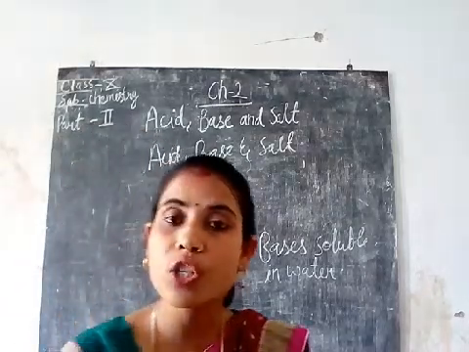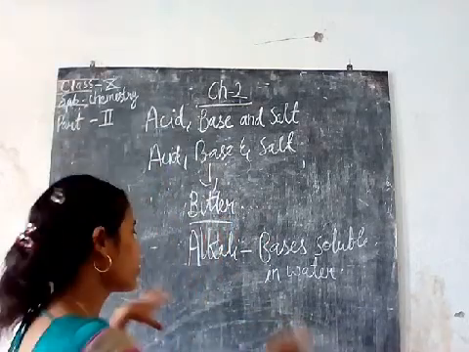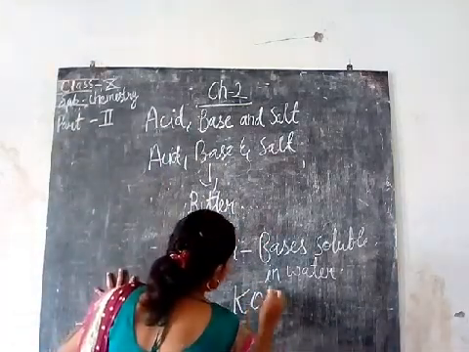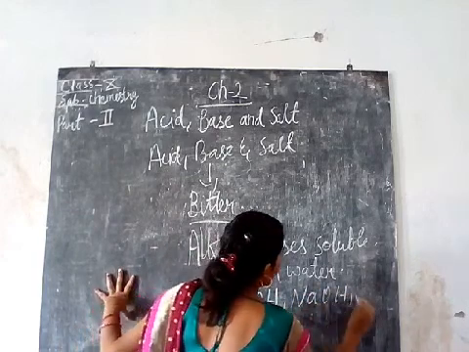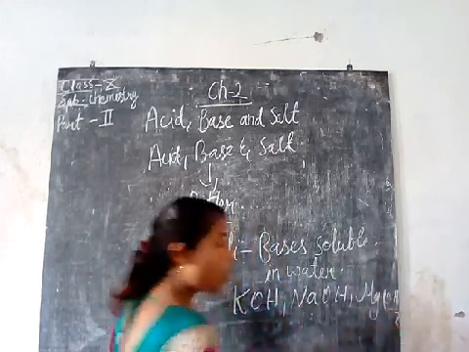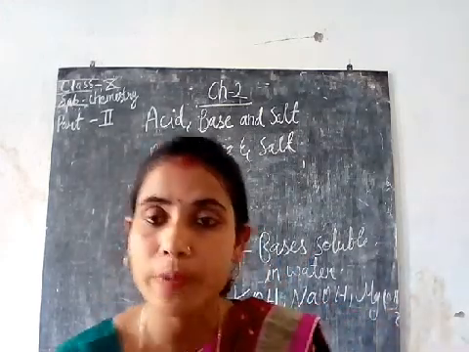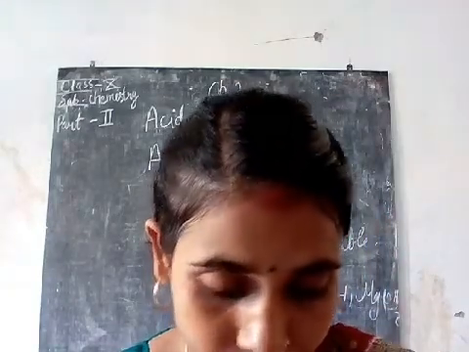All the compounds which contain hydroxides will be called as your alkalis because it is containing KOH, NaOH, Mg(OH)2. Means all the compounds containing OH group, they are called as your alkalis.